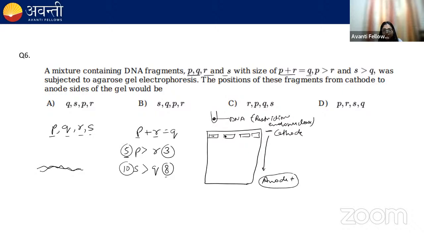I loaded the DNA sample in the wells. Now these samples will start migrating from cathode to anode. The fragment which is larger in size will travel less. Which one is larger in size? It's S because it has a value of 10. So S will travel the least distance because it is larger in size, then followed by Q.